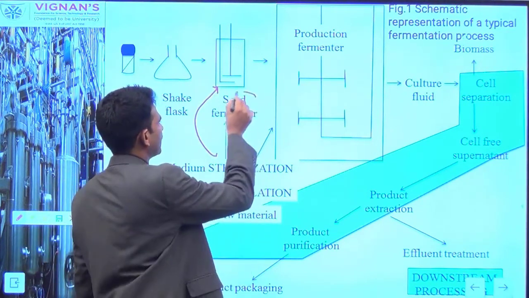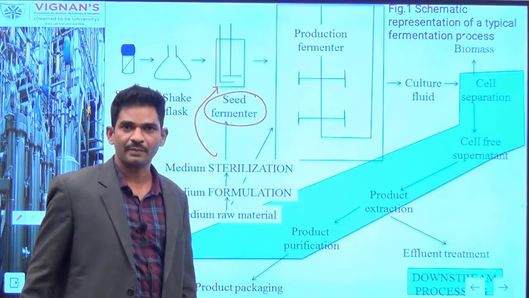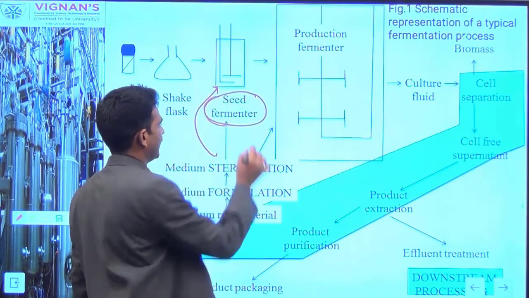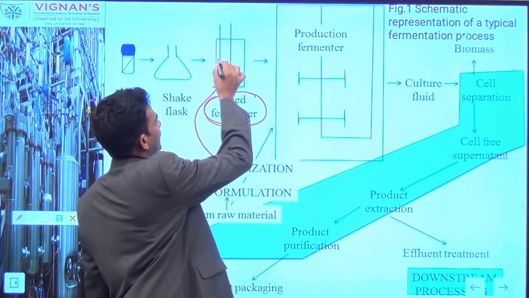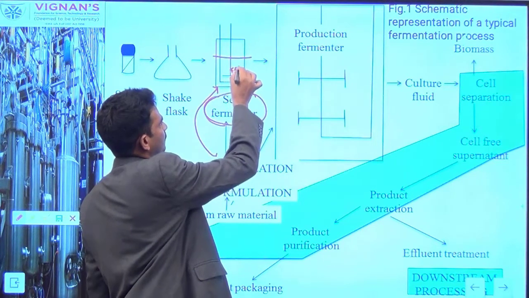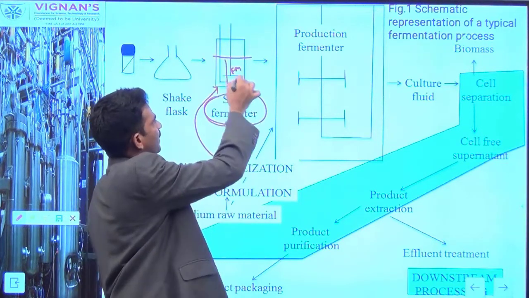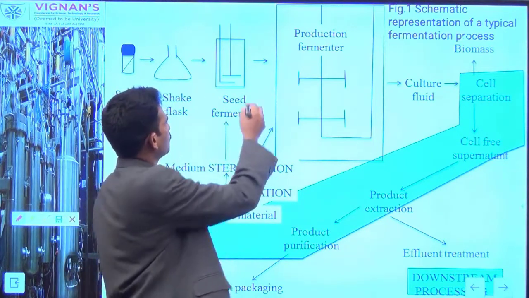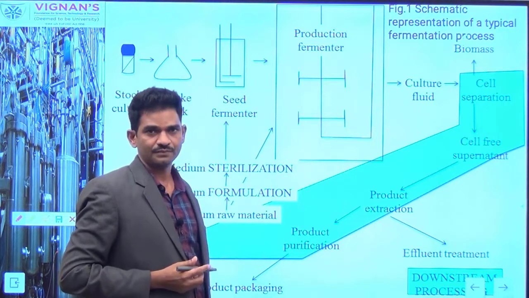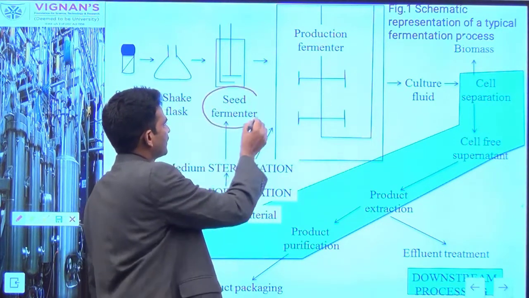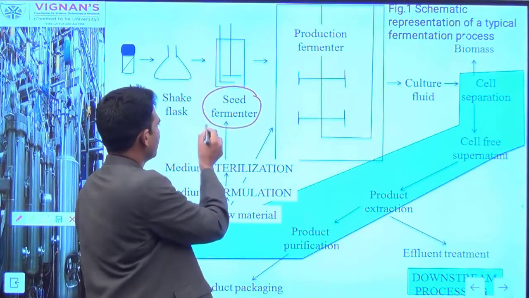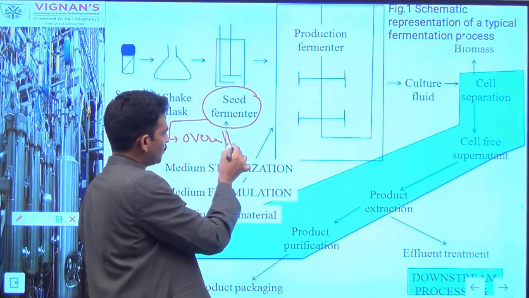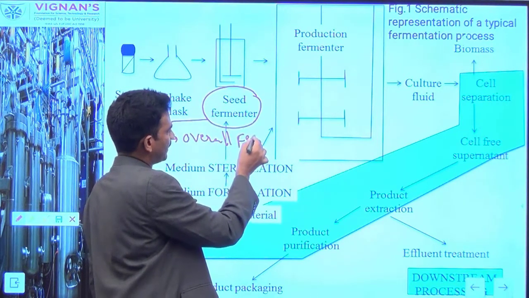The seed fermentation process is basically a pre-fermentation stage in any industry. In the pre-fermentation stage, your reactor is filled up with a fermentation medium. Here the volume of the medium should basically be 5% of the large scale reactor. Then the cells are allowed to grow in the first seed fermenter. Running this seed fermentation process has advantages. It reduces the overall fermentation time.